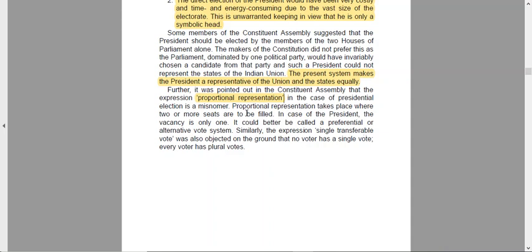Proportional representation takes place where two or more seats are to be filled. When you have two or more seats to be filled, then you can say it is proportional representation. But in the case of the president, the vacancy is only one. You just have a single vacancy.